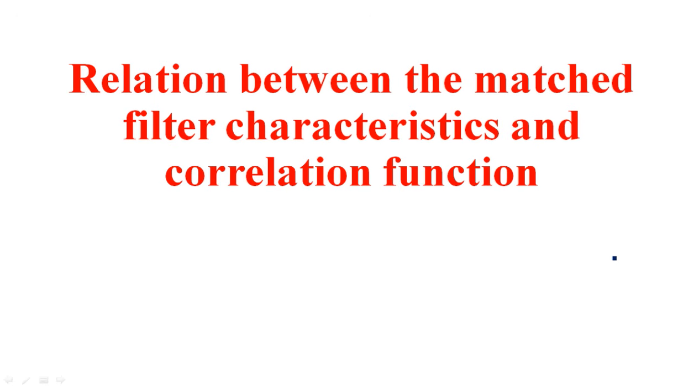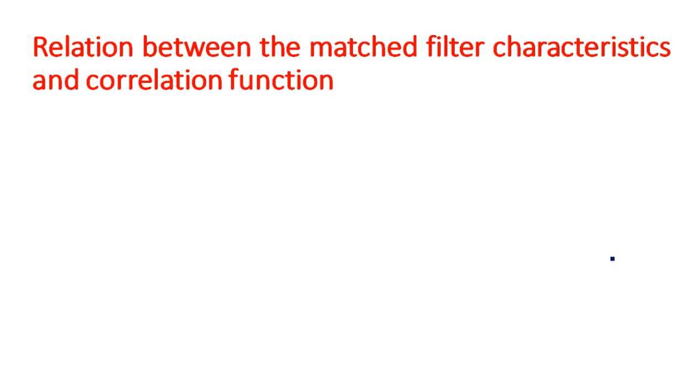Hi everyone. In this video I am going to explain the relation between the matched filter characteristics and the correlation function. There are two types of correlations you might have studied in signals and systems or other subjects like RVSP: cross correlation and autocorrelation. What do you mean by cross correlation and what do you mean by autocorrelation?